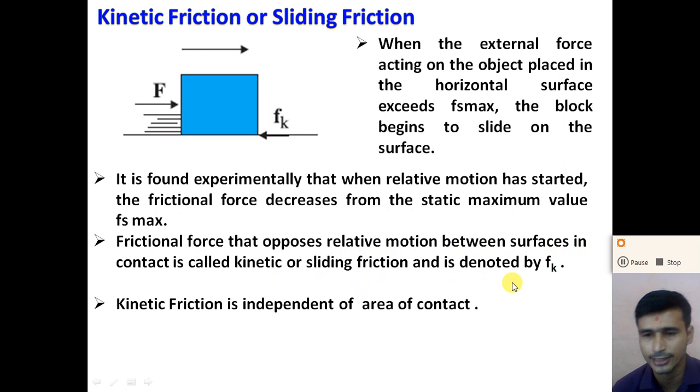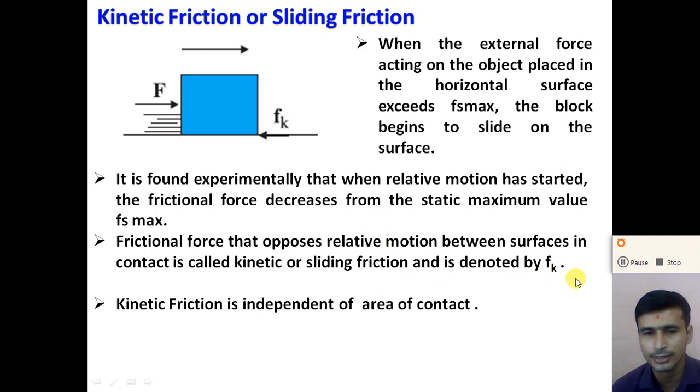Here the static friction is denoted by Fs. So when the object is in motion, the frictional force that opposes the relative motion between the surface and the block is called the kinetic friction, denoted by Fk.